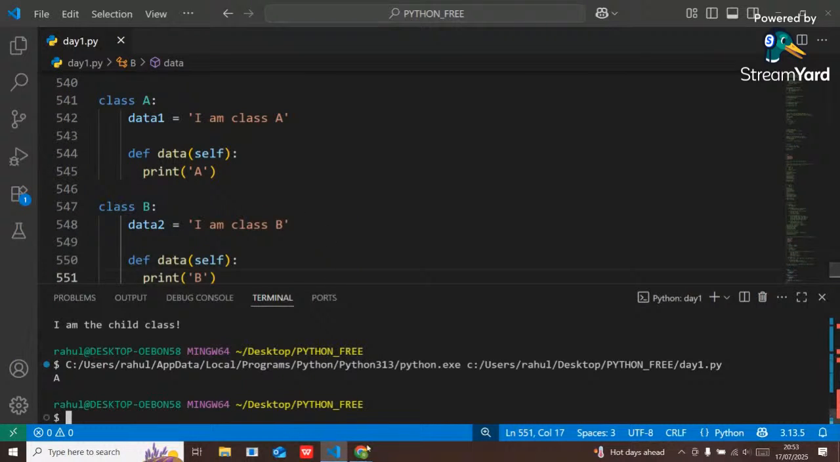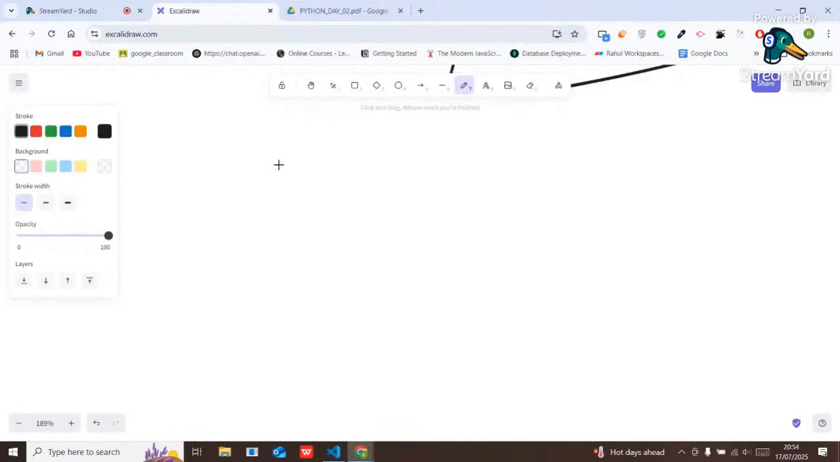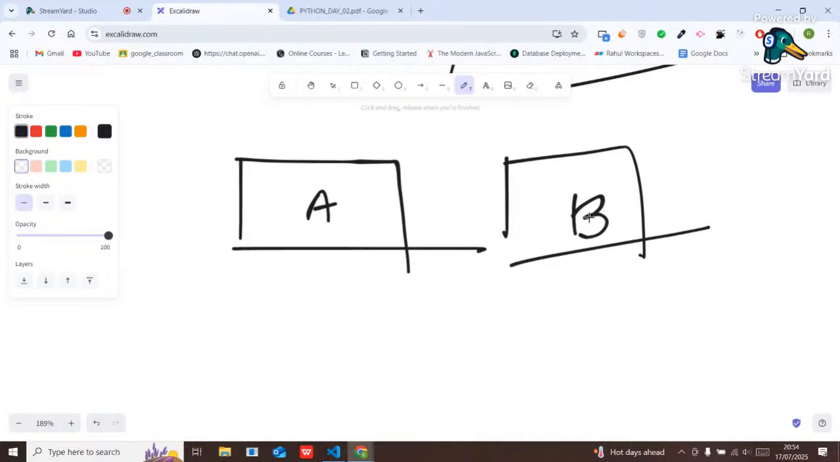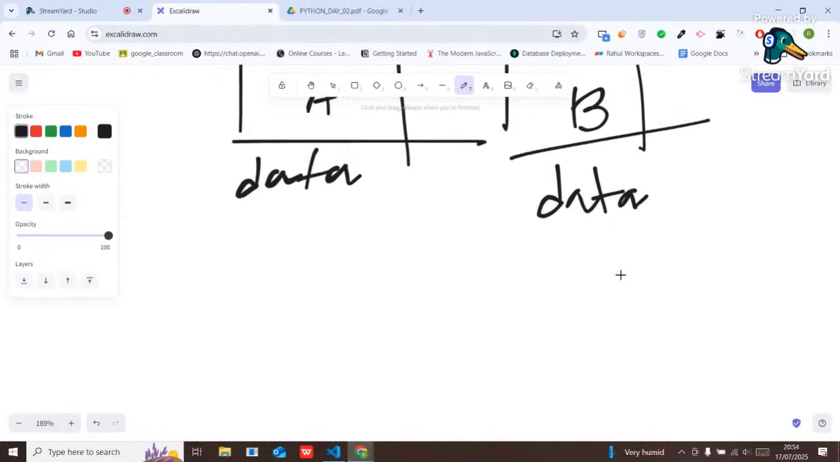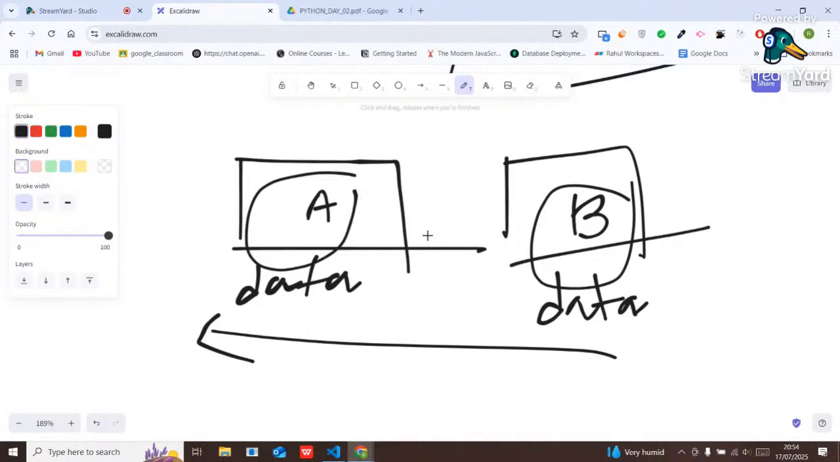This is called method resolution order or the diamond problem. It says that suppose it's my first class A, and it's my another class B, and in both classes the same method is there, called data. And we all know that the properties will be derived from right to left, means from B the derivation will happen first, then from A, right?